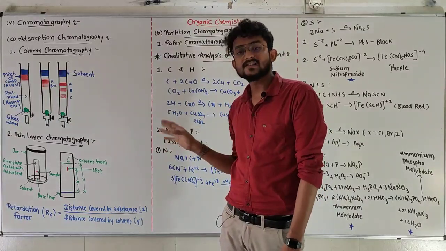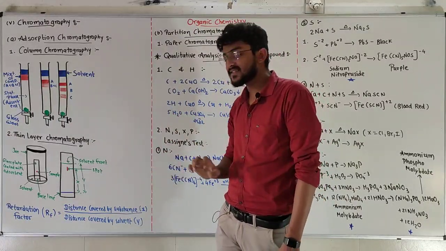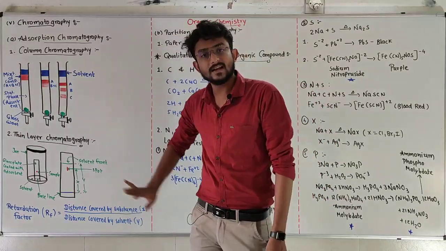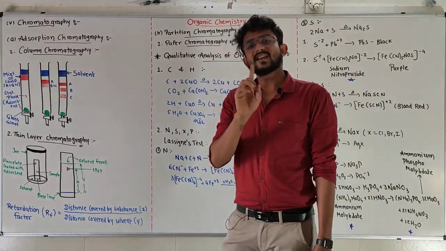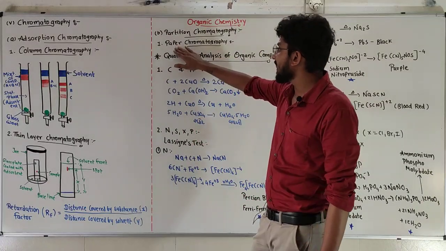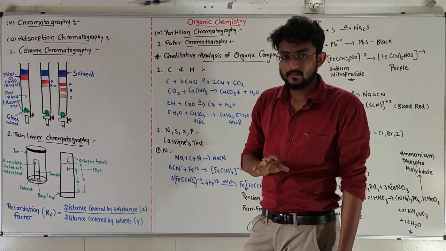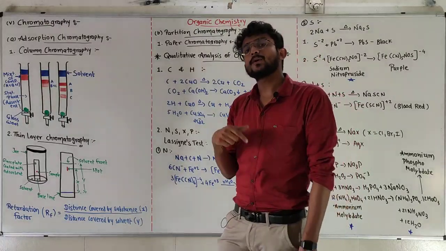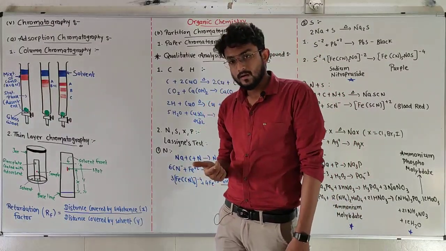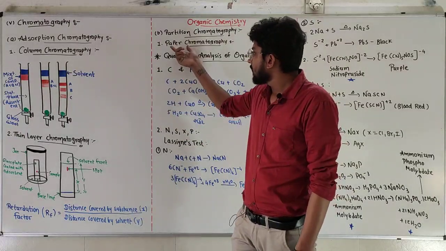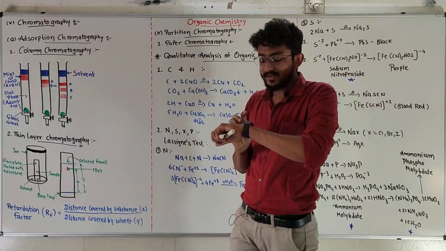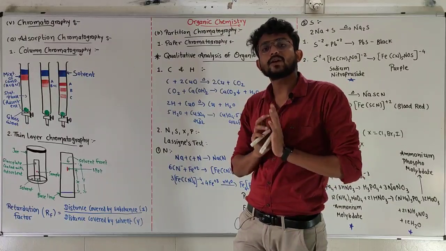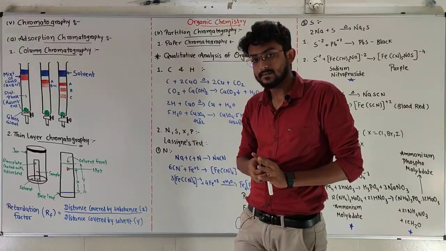Otherwise all the principles and factors are the same between paper chromatography and thin layer chromatography. Here we have taken a special kind of paper, known as a chromatogram, and that paper contains a special type of water trapped inside it.